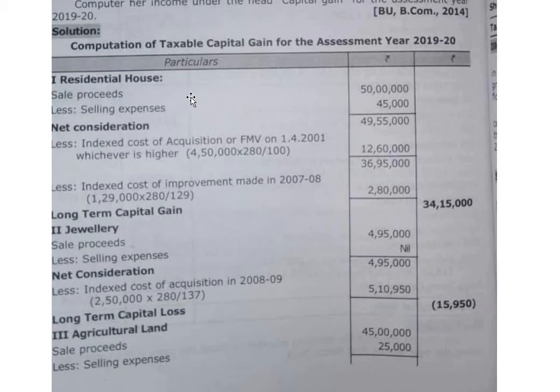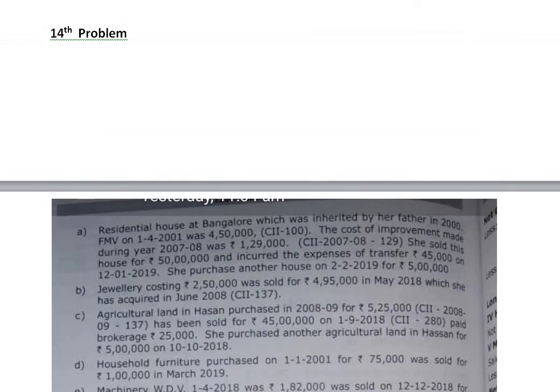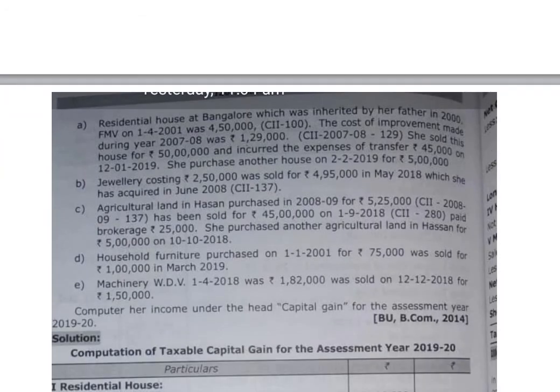See the purchase and sale. The difference between purchase and sale of the residential house is more than 3 years, so it should be treated as a long-term capital asset. So for indexed cost of acquisition, here purchase cost is not there, but fair market value is there. So fair market value is to be considered as the cost of acquisition. See here, it was inherited by her father, with fair market value 4,50,000.